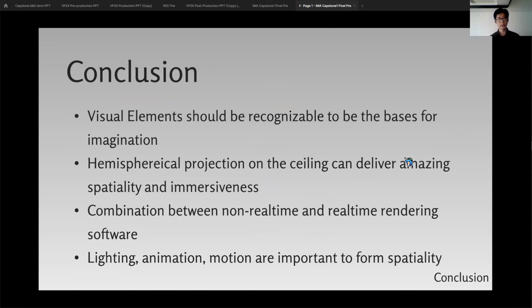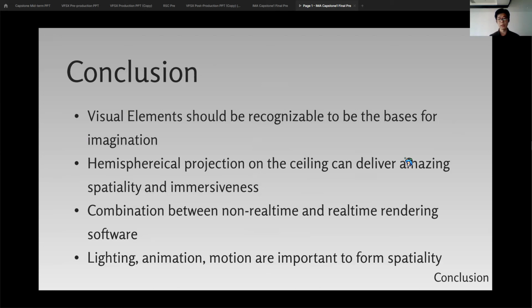And the conclusion is that the visual elements should be recognizable to be the basis for imagination, such as the plants used in the sound panel patterns and also the human figures inside. And also the hemispherical projection on the ceiling can deliver amazing spatiality and immersiveness, according to the project The Psychedelic Temple. And also the combination between non-real-time and real-time rendering software is important.